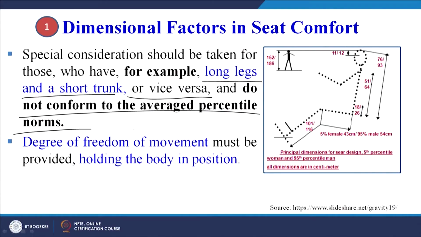So providing flexibility in the design will help us to accommodate more people, or sometimes the exceptional people also. Degree of freedom of movement must be provided, holding the body in position. That is important. If we provide degree of freedom, we will be able to design in a much more flexible manner. This is just standard data which has been given.